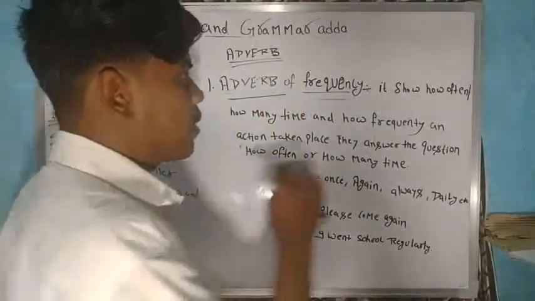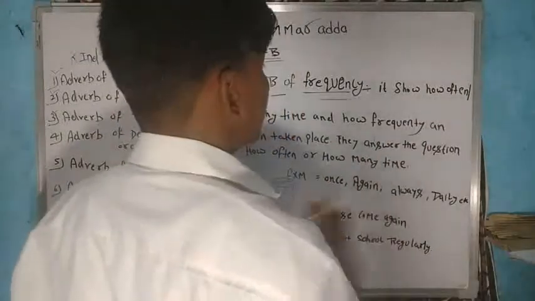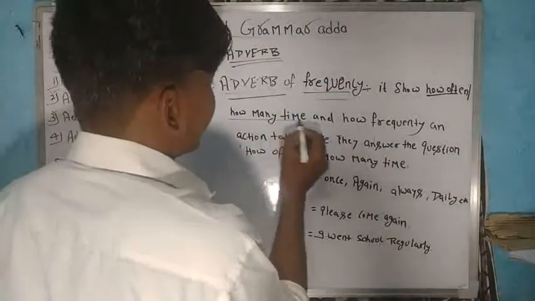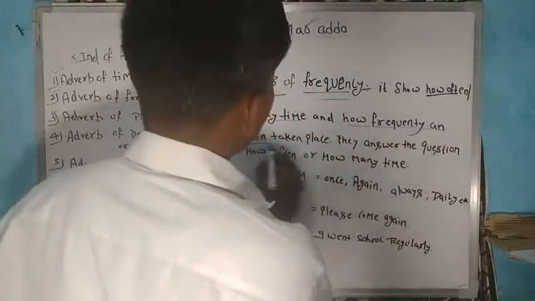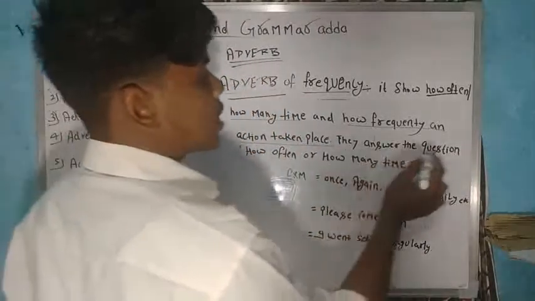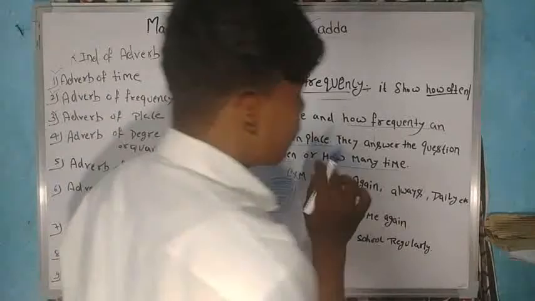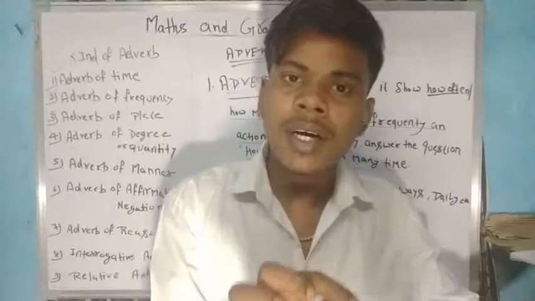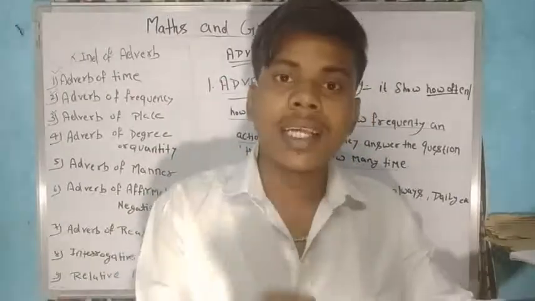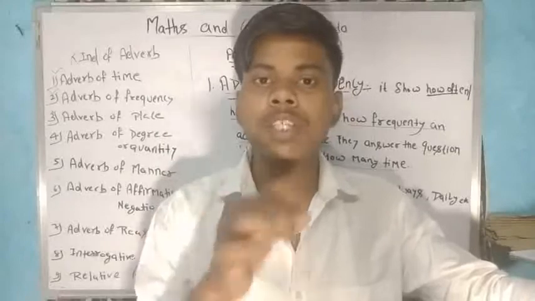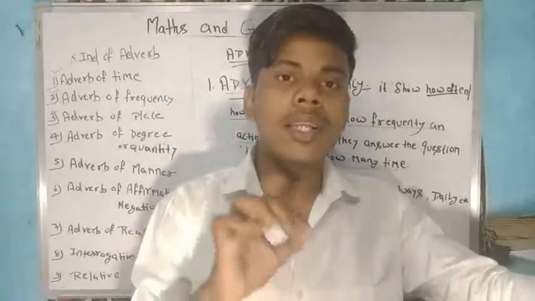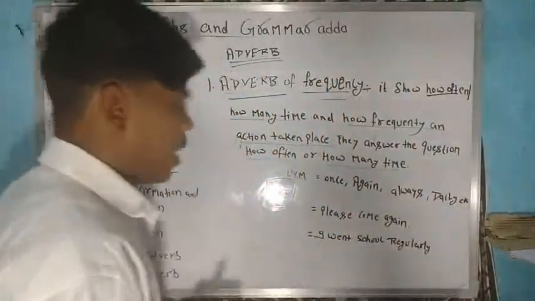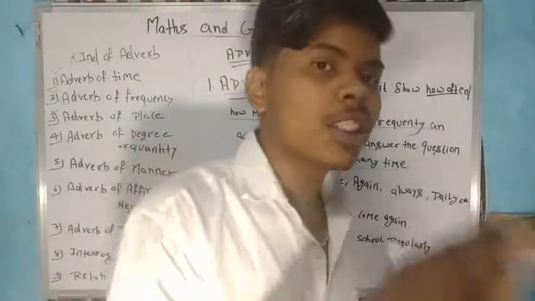It shows how often, how many times, and how frequently an action takes place. They answer the question how often or how many times. It means if we are working on any project, then how many times have we done the same project, and how many more times do we have to work on it, from when we have been doing the work on the same project.